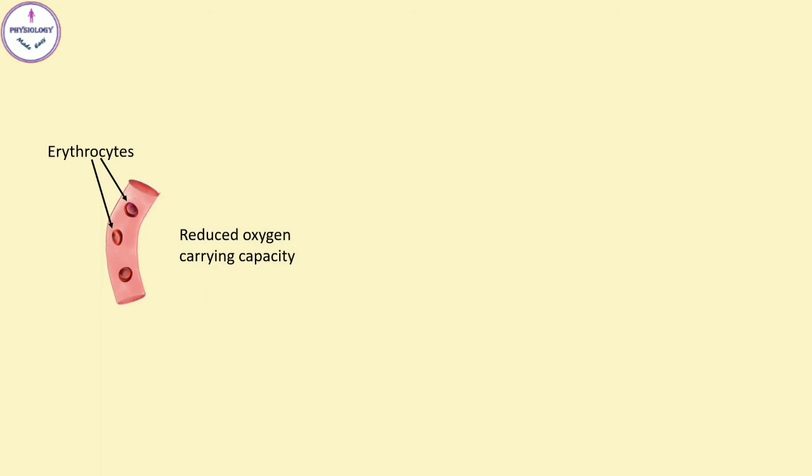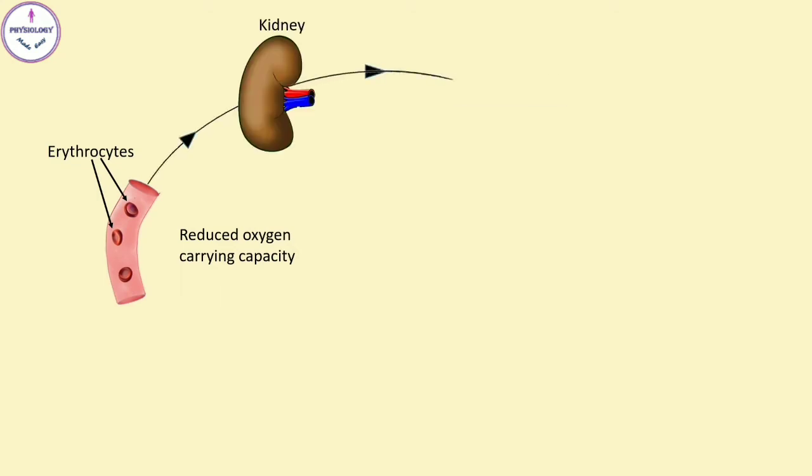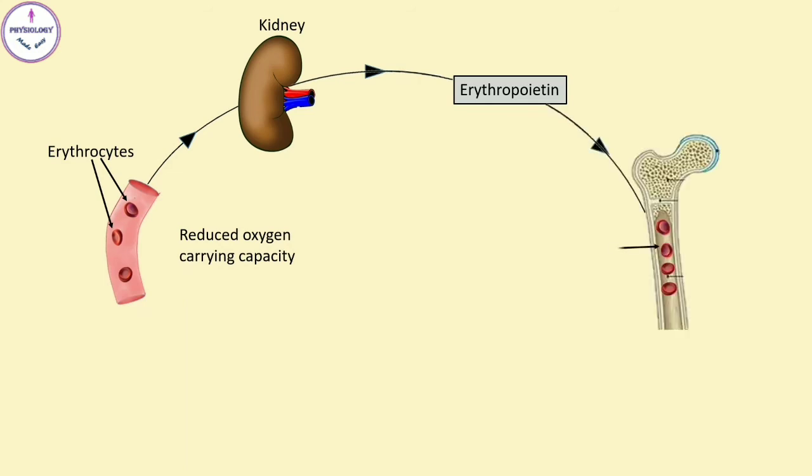Hypoxia is the stimulus for secretion of erythropoietin. Hypoxia may be due to any reason such as less number of RBCs in blood, as in anemia, poor blood flow, or pulmonary diseases. In response to hypoxia, peritubular capillaries of the kidneys secrete major quantities of erythropoietin. Erythropoietin acts on stem cells present in the bone marrow and causes their differentiation.